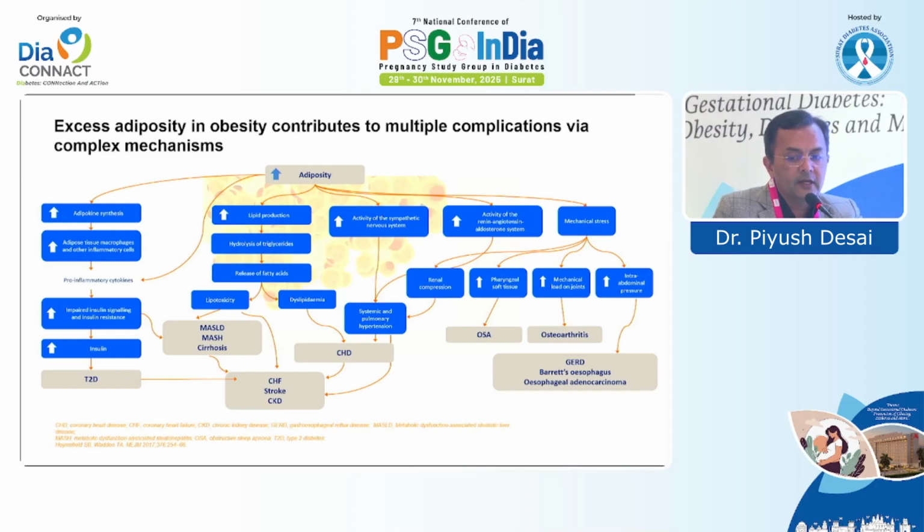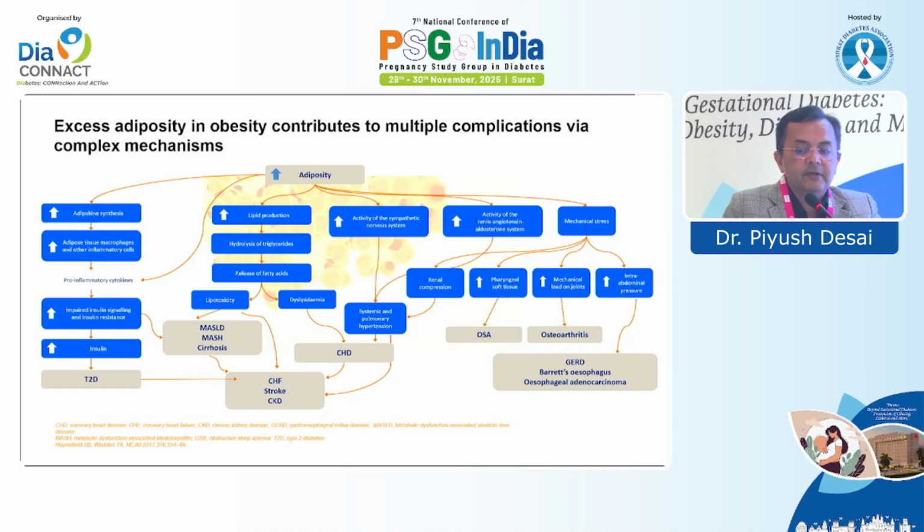Pro-inflammatory cytokines, along with increased lipid production and more hydrolysis of triglyceride giving rise to more fatty acids, lead to lipotoxicity and dyslipidemia. All of that is interrelated, causing MASLD, metabolic dysfunction-associated liver disease, and future cirrhosis also.